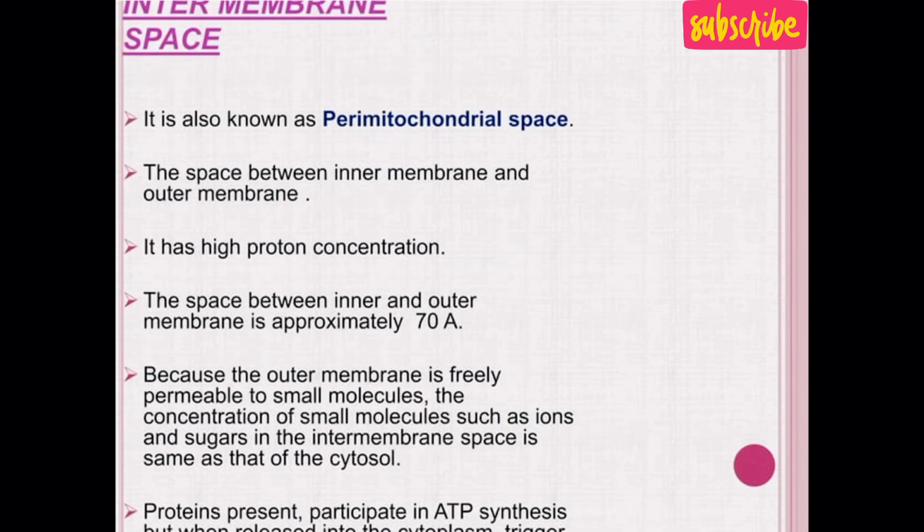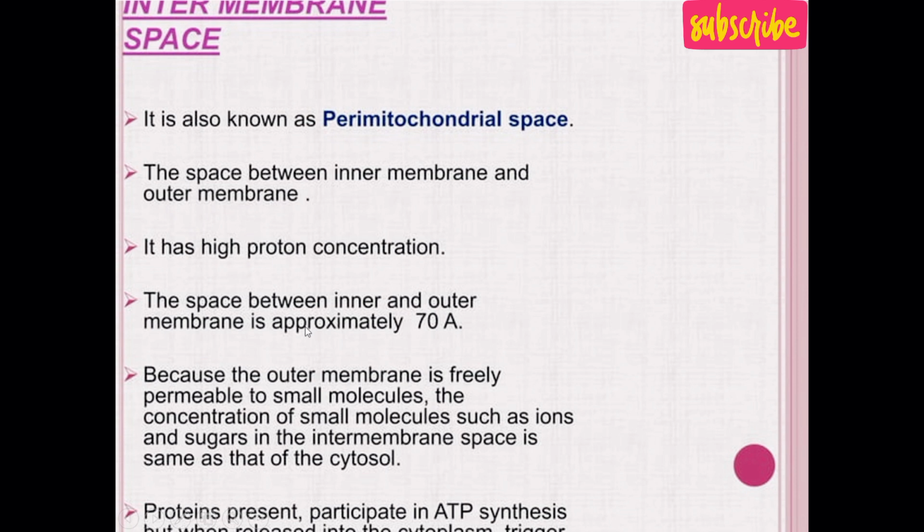Intermembranous space is also known as perimitochondrial space, or we can say that the space present between the outer membrane and inner membrane is known as an intermembranous space. It has high proton concentration. The space between inner and outer membrane is approximately 70 angstrom.